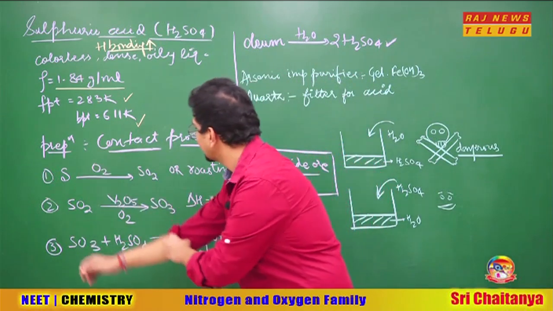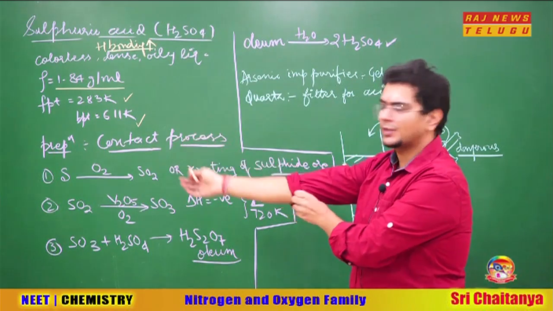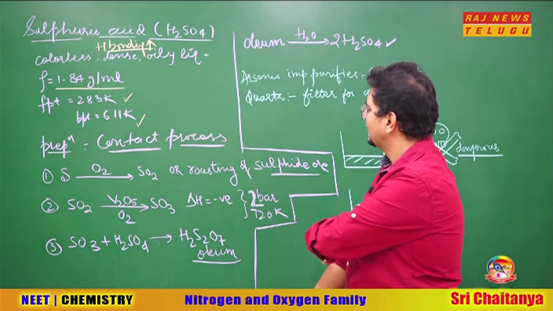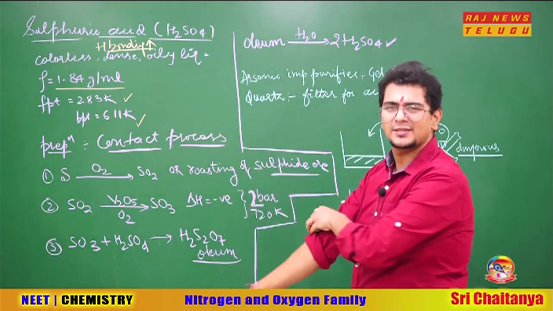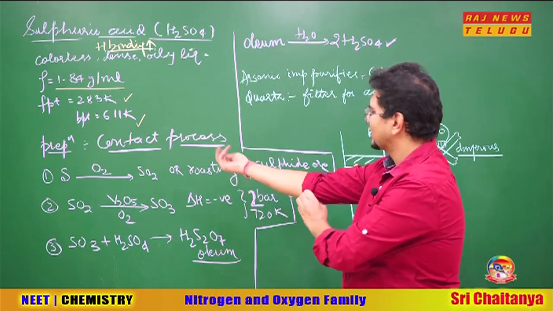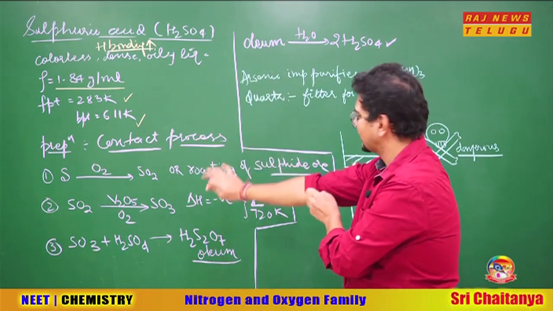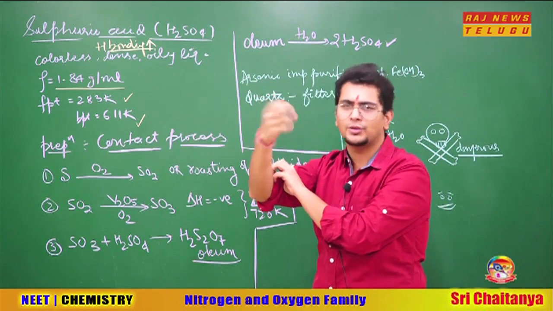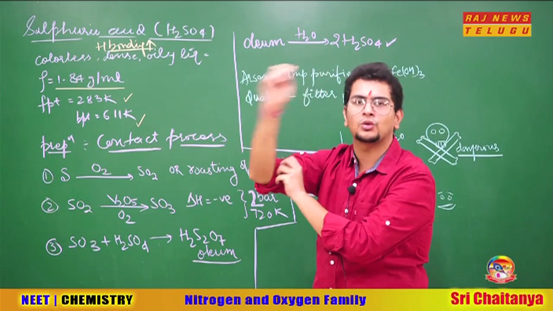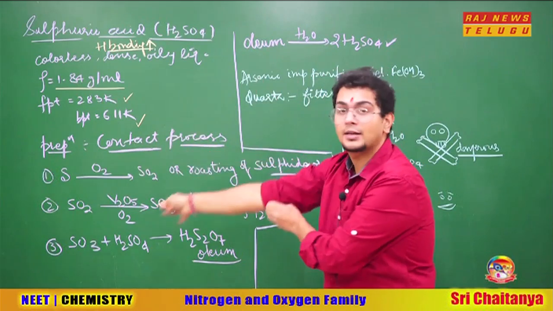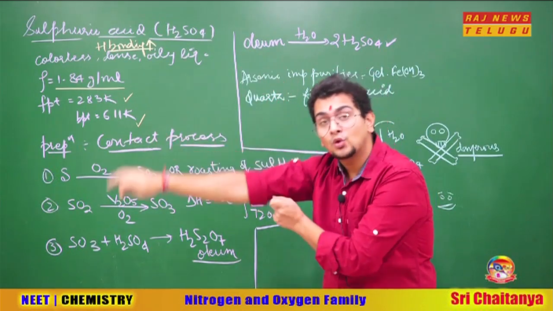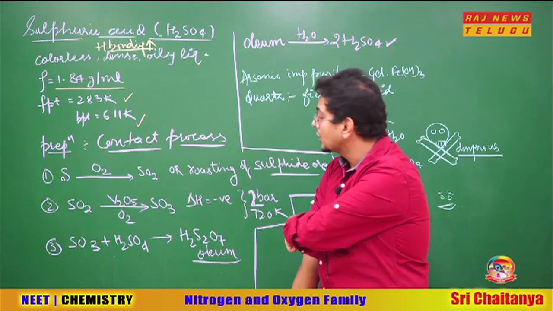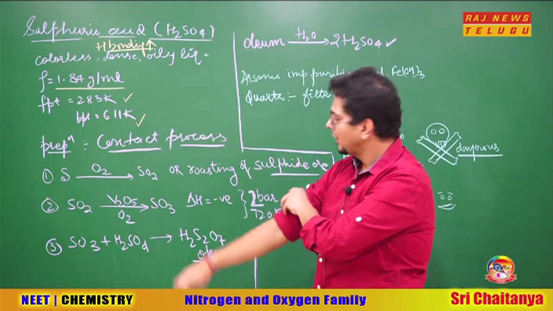In the contact process used for the preparation of sulfuric acid, we take sulfur and burn it in the presence of oxygen to get SO2 gas. In fact, by roasting also we can get SO2 gas. So it's very easy to get. We couple this reaction with metallurgy. In reality, books are different, but outside NCERT you should also know how the world works. In metallurgy, when you do roasting, the SO2 coming out from there is used for the preparation of sulfuric acid.